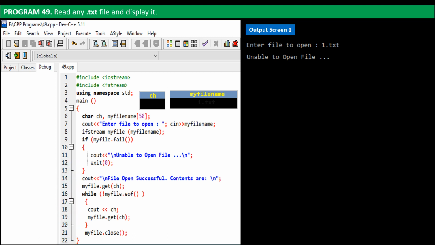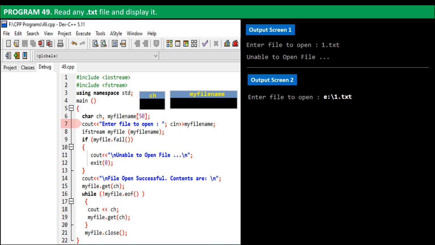Let's check another scenario. On line 7, when the program control prompts to enter file name which is to be read, I enter file name with the path E:/1.txt. It's stored in the variable myFileName. On line 8 of program code, we create the input file stream object myFile from the class ifstream, and open the file 1.txt from E drive.